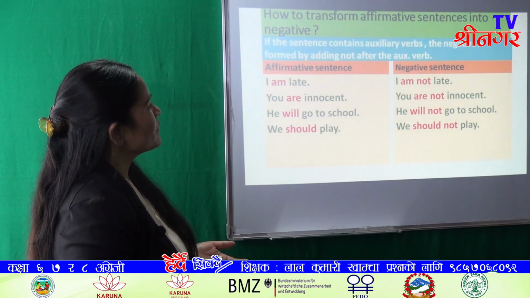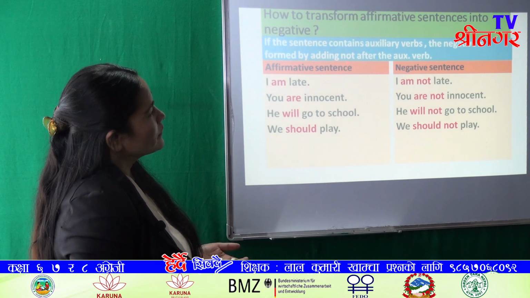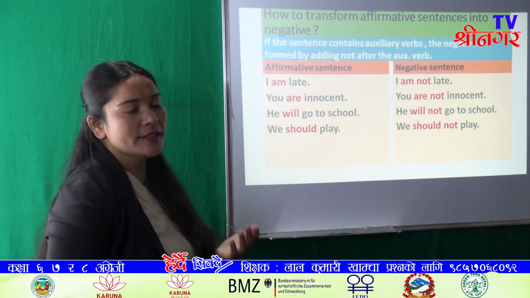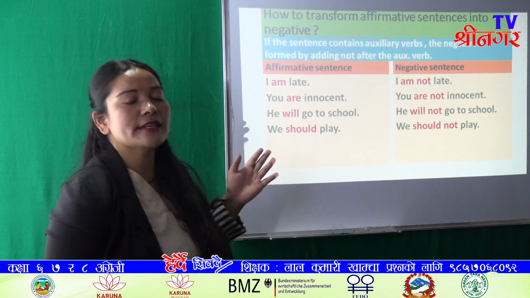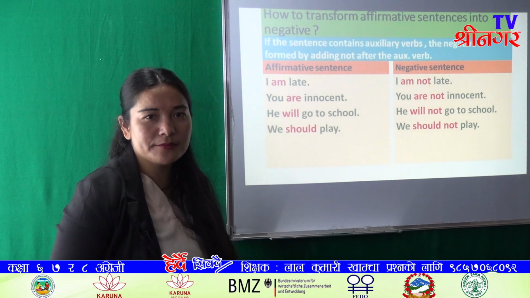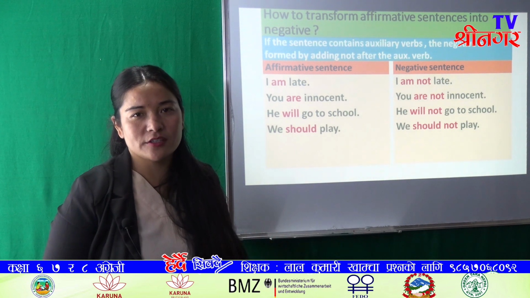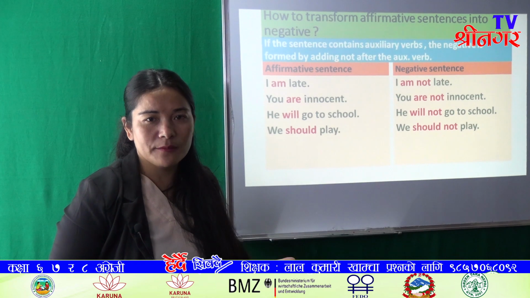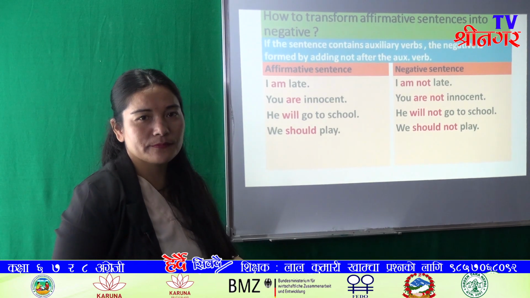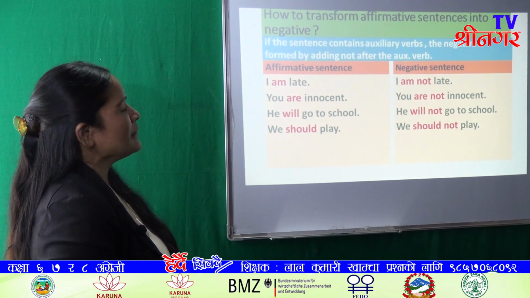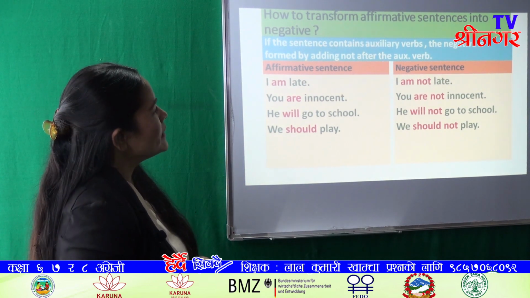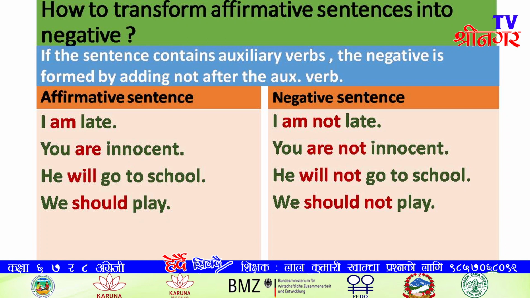We have to add not after the auxiliary verb. Look here, I am late. Here am is the auxiliary verb and we change it into negative by adding not. I am not late.